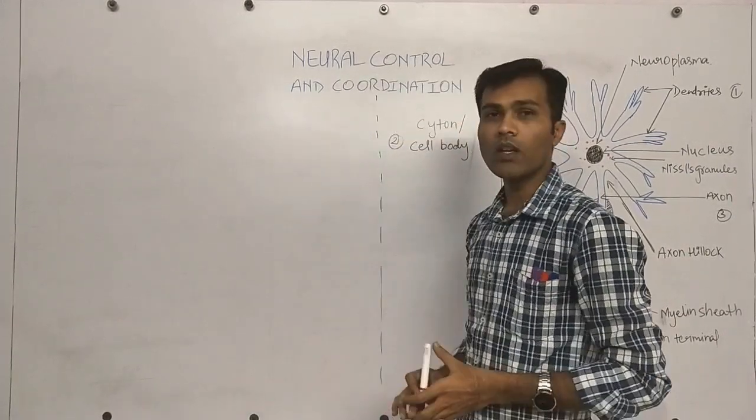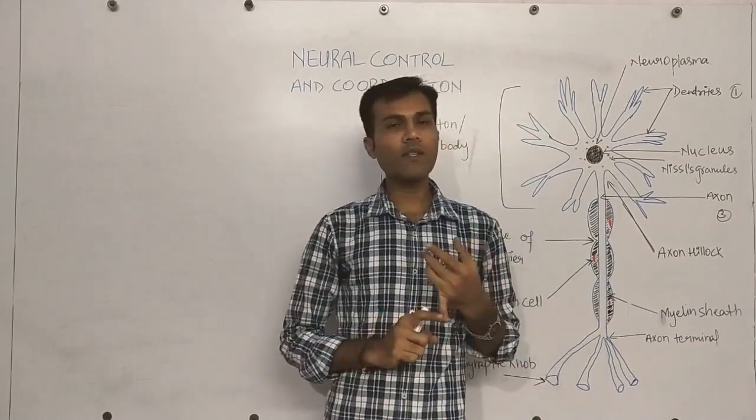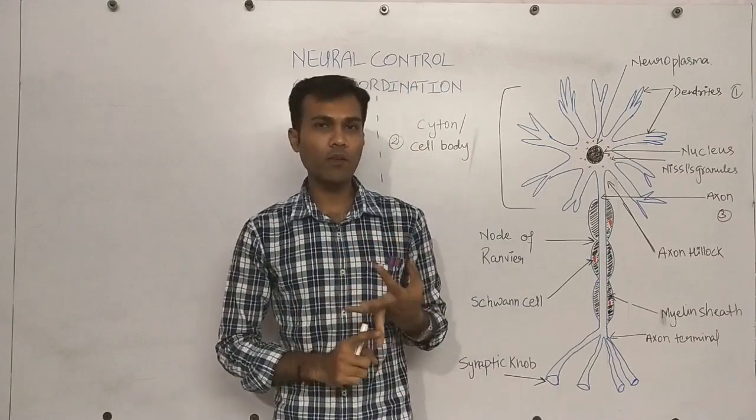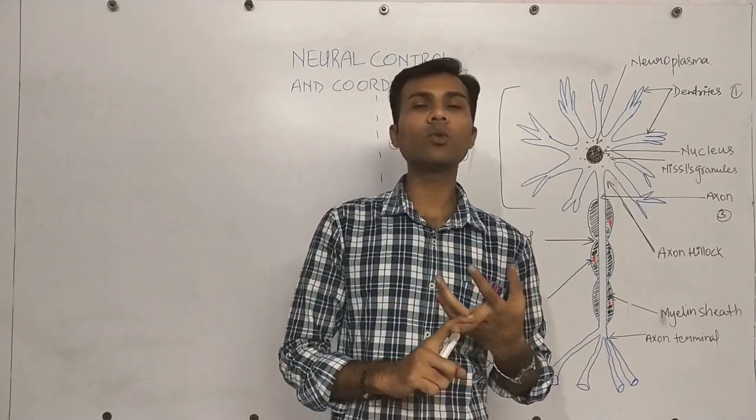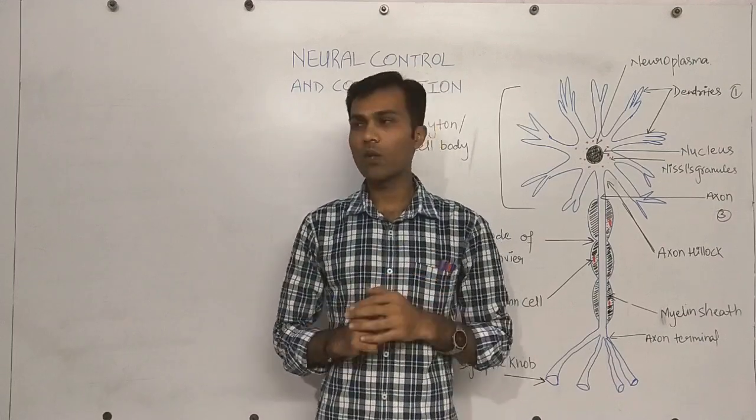Today's topic is neural control and coordination. In this chapter we are going to learn about the nervous system, conduction and generation of nerve impulse, reflex action, and we are also going to learn about several sense organs, for example eye, ear and nose.